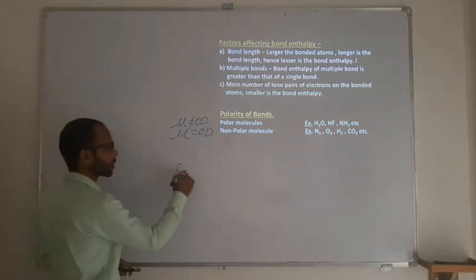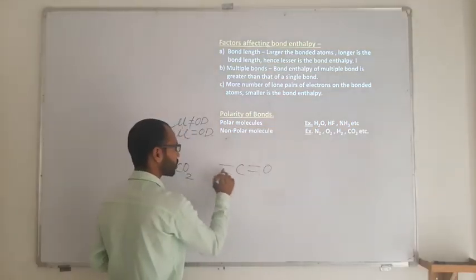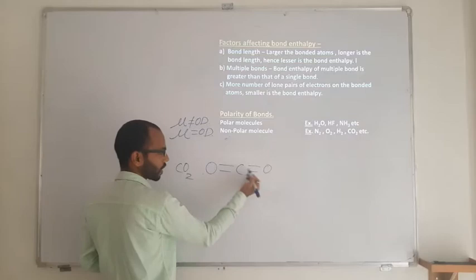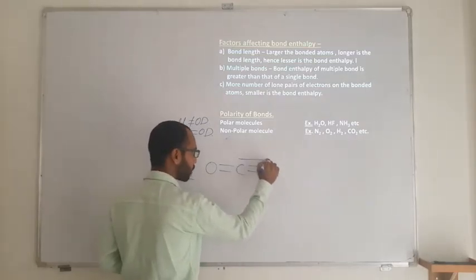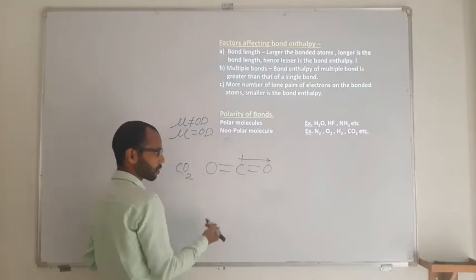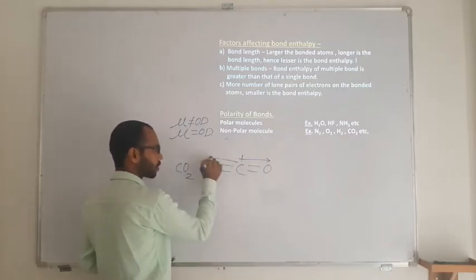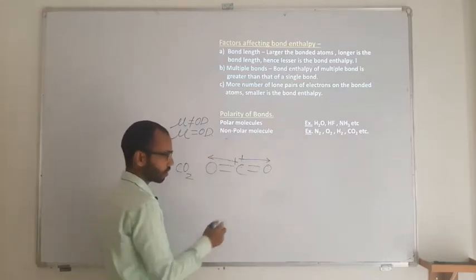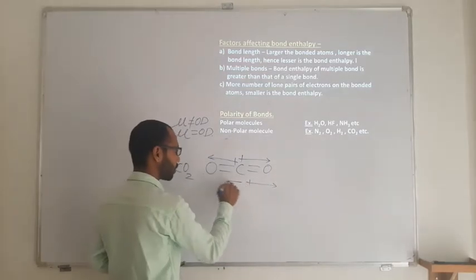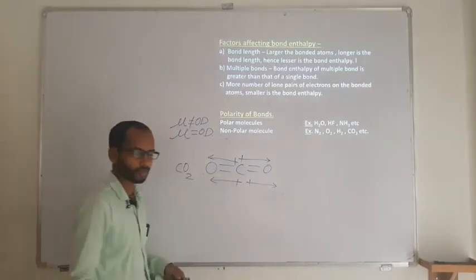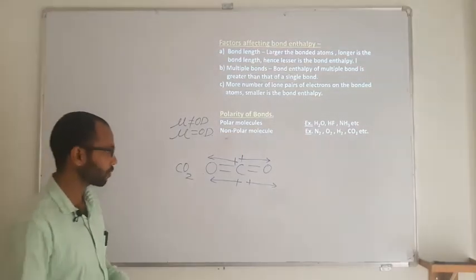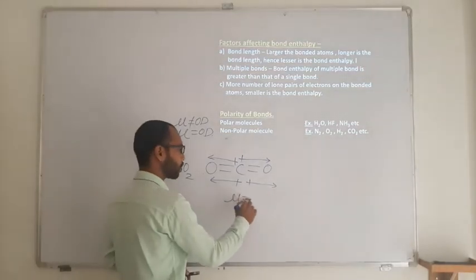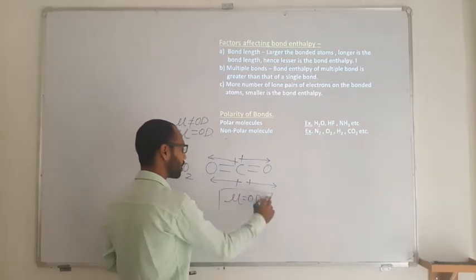If you take carbon dioxide, the structure of CO2 is linear. Between carbon and oxygen, as oxygen is more electronegative, the dipole points toward the oxygen. Similarly, for the other bond, it points to the other side. As you have dipoles equal and opposite in direction, the net dipole moment is 0 debye.